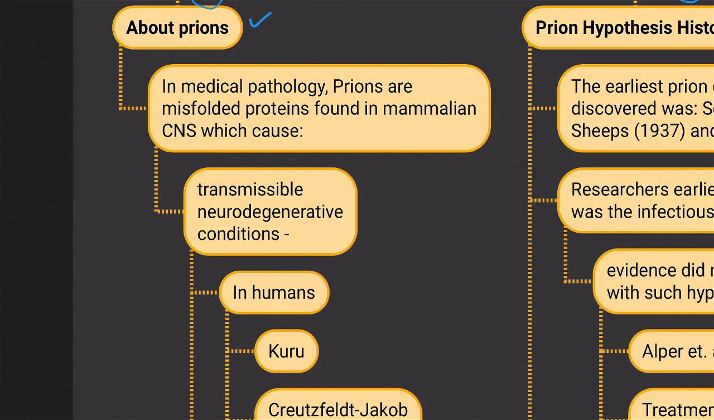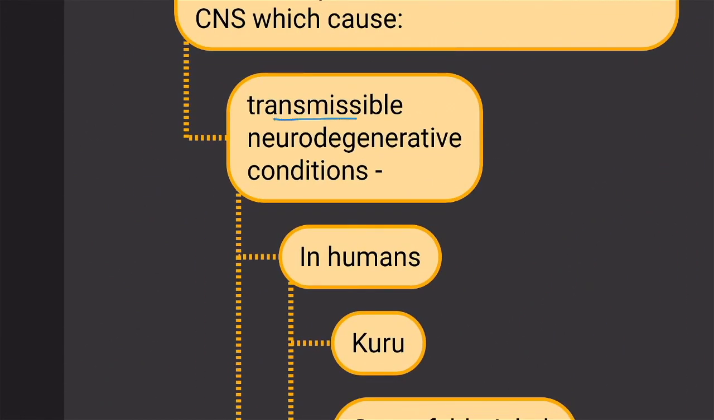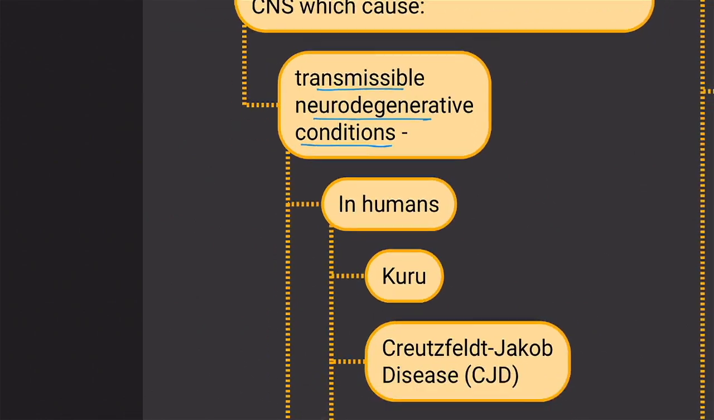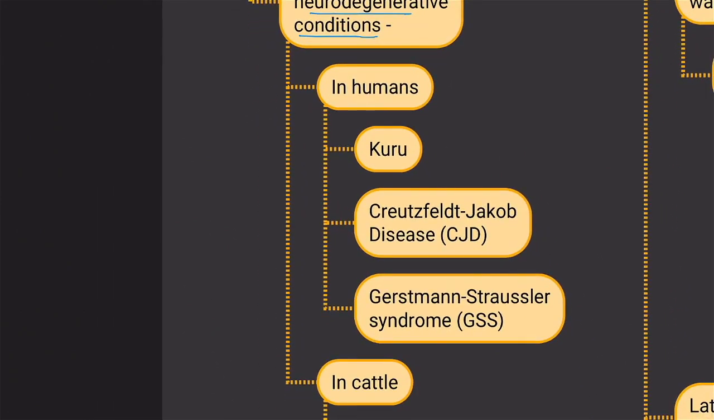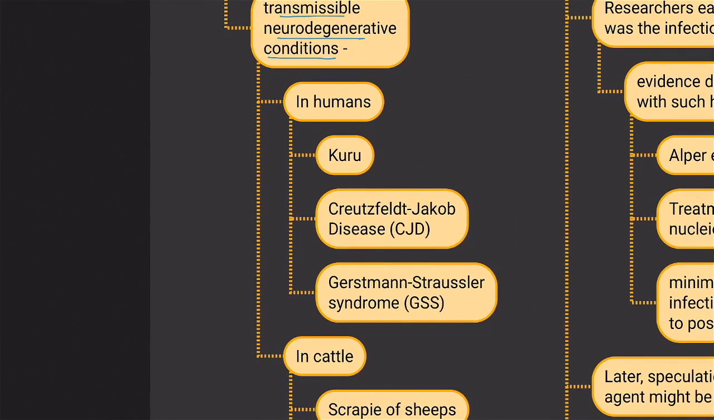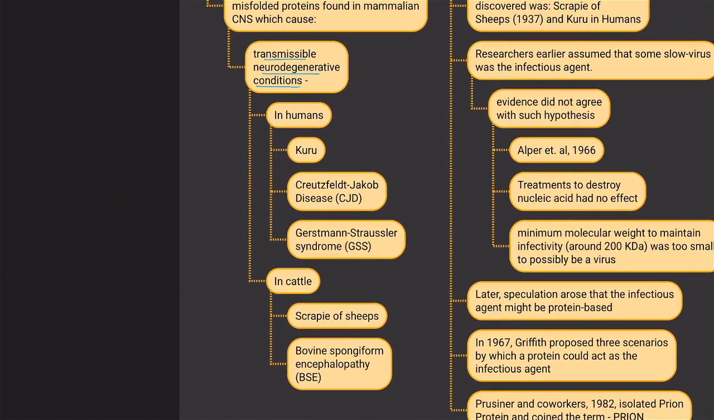So the first point is that in medical pathology, prions are misfolded proteins found in the mammalian central nervous system, which cause transmissible neurodegenerative conditions. And then what I have done is I have given all the known diseases which are transmissible neurodegenerative conditions caused by prions. So I have brought all the conditions.